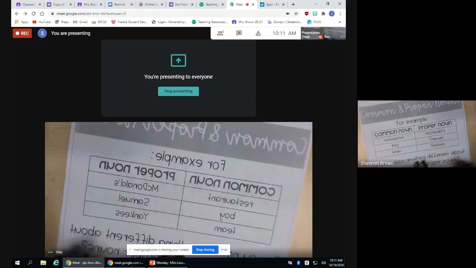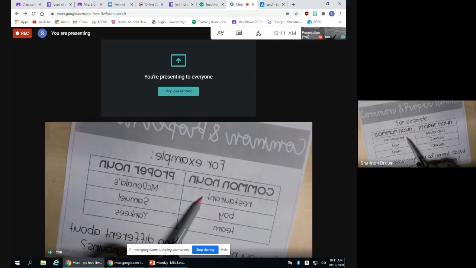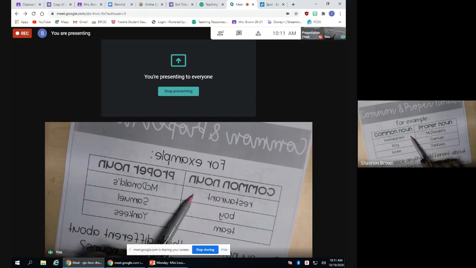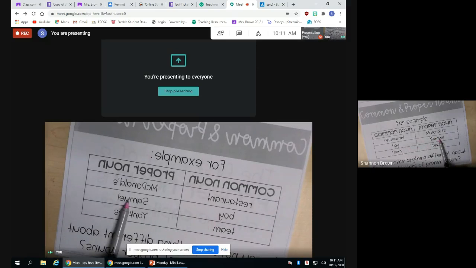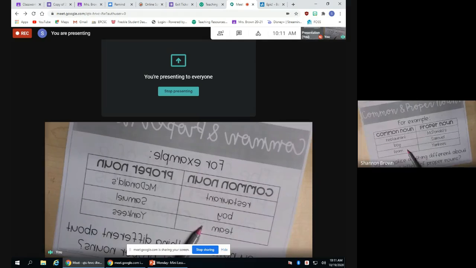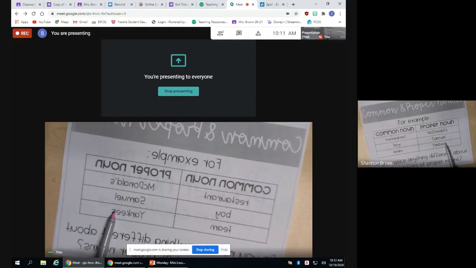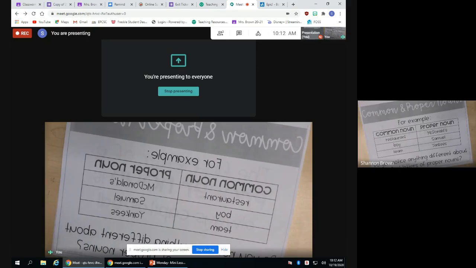So here are some more examples of a common and a proper noun. Over here, the common noun is restaurant. A specific name of a restaurant is McDonald's. Over here, boy is a common noun. It could be any boy. But then a specific boy's name would be Samuel. A common noun would be team. It could be any team. You don't know whose team it is until you name a proper noun, a specific name, and then you could name it Yankees, or White Sox, or Chicago Cubs, or the Bulls, or, I'm not a big fan of sports, so Colts. Okay?